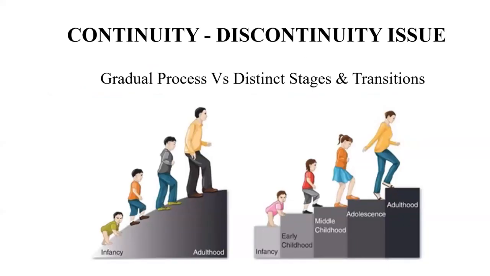The first one is continuity discontinuity issue. This debate pertains to whether development is a continuous gradual process or a series of distinct stages and transitions. It explores whether development occurs smoothly without abrupt changes, that is continuity, or if there are distinct and discontinuous stages that mark significant shifts in development, that is discontinuity.